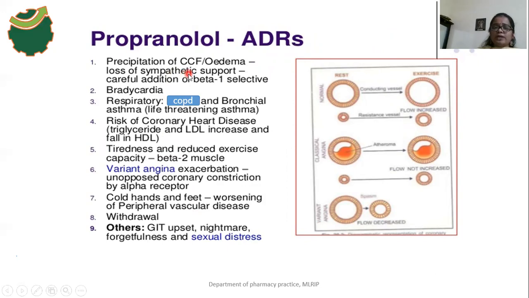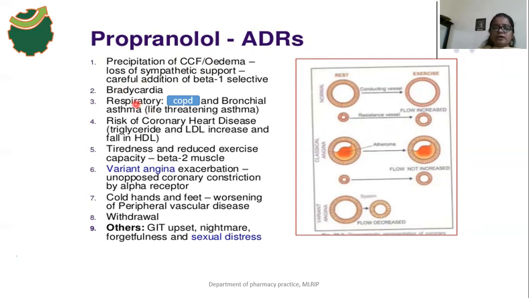There is congestive heart failure. Congestive cardiac failure and edema occur. Why do they occur? Because there is a loss of sympathetic support to the heart. The sympathetic stimulation to the heart decreases, so that's why the person may be affected with congestive heart failure and edema, and bradycardia also occurs.